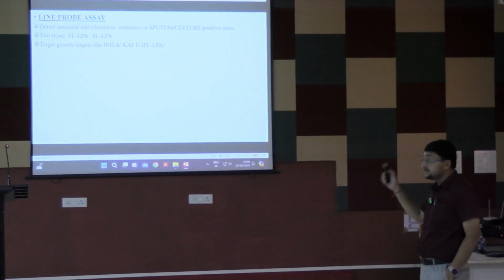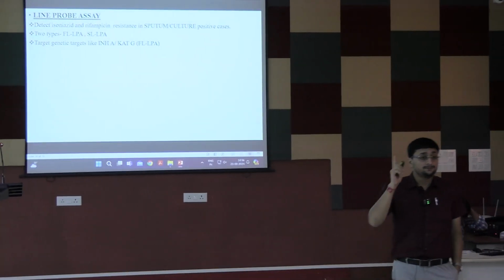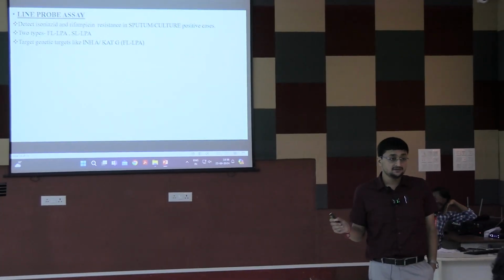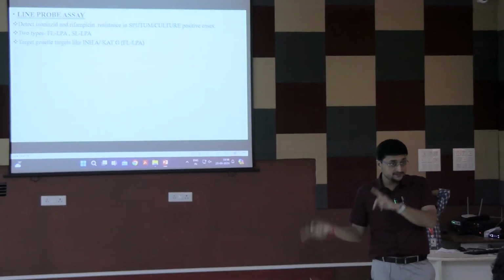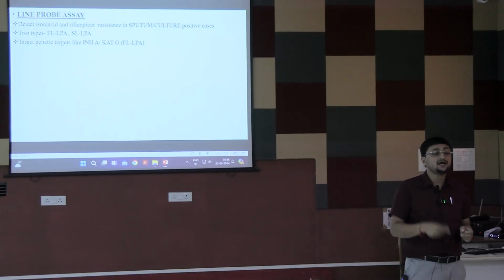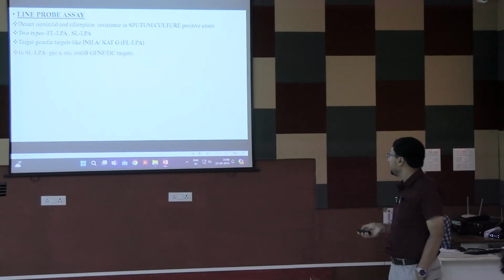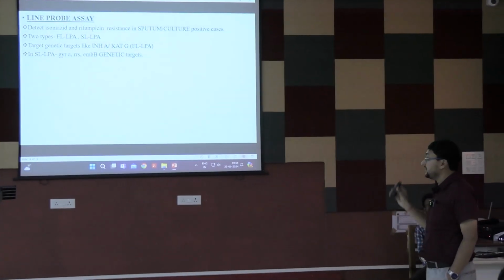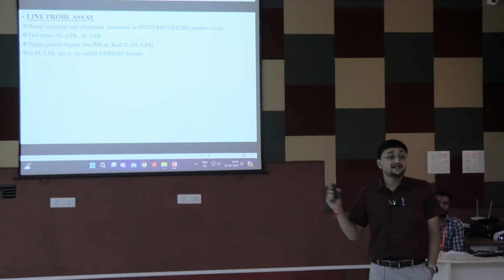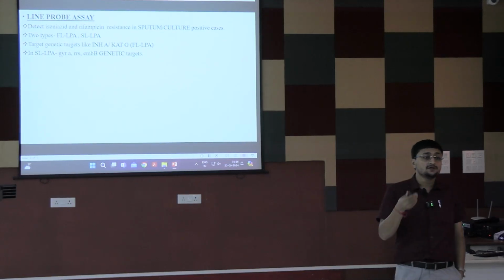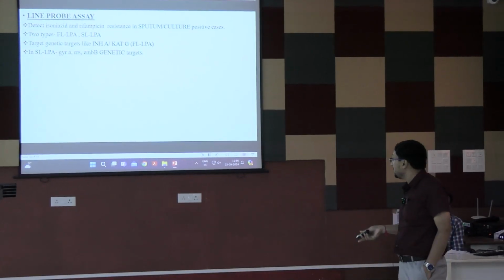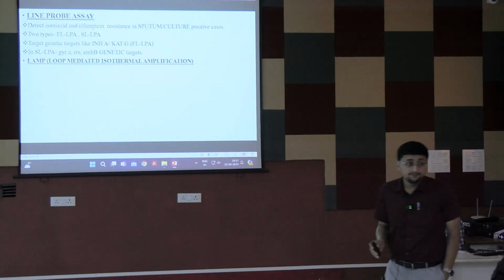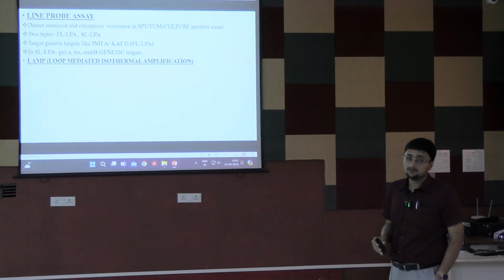The genetic targets for the first-line LPA are INHA, KATG and RPOB. RPOB is for rifampicin, and INHA and KATG genes are for isoniazid. And in SL-LPA, GYRA, RRS and EMB genes. GYRA means gyrase, gyrase is for fluoroquinolone, and EMB gene for ethambutol.